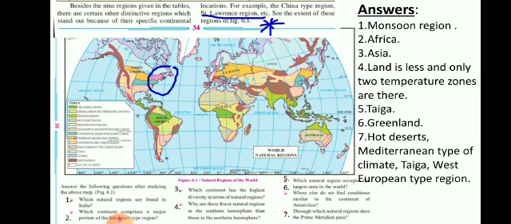So, they are the monsoon, then we have seen Mediterranean, and third is West European region. While monsoon and West European region stand out because of specific winds blowing there. Now, we have seen here the sea breeze was blowing, we have monsoon, then West European region was formed because of the westerlies. Similarly, now the Mediterranean region is known because of the rainfall in winter. So, these Mediterranean regions have the rain in winter. This is the distinctive characteristic of Mediterranean region.